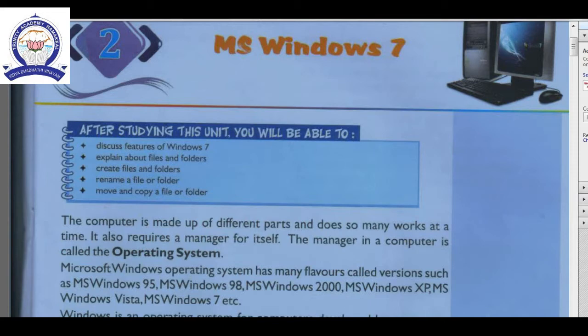Who is managing us in home? Father and mother, parents. Who is managing in school? Teachers. Like that, the same. Who is managing the computer? The operating system. So each and every computer is managed by the operating system.